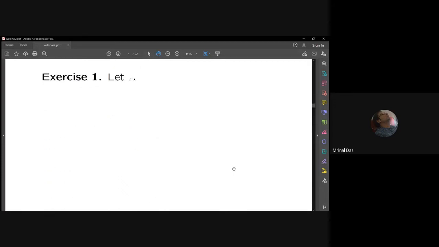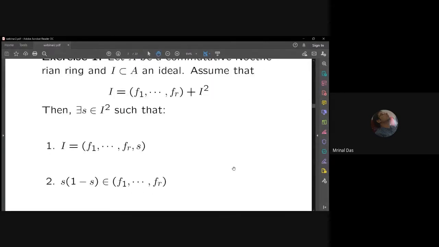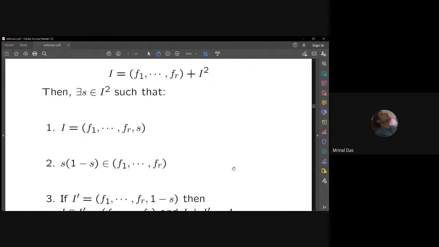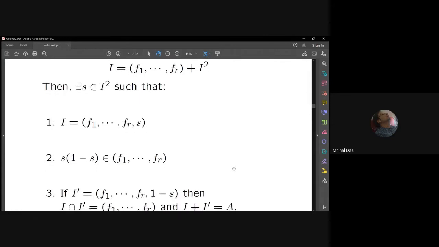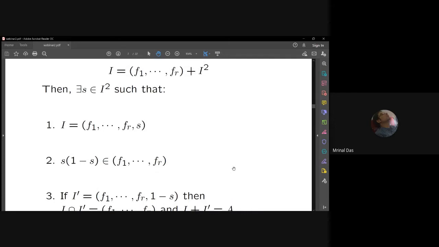And s has certain properties which are very useful. So s times (1 minus s) is in (F1, F2, ..., Fr). And if I prime is taken to be (F1, F2, ..., Fr, comma 1 minus s), then I prime is co-maximal with I, because I contains s and I prime contains 1 minus s. And then I intersection I prime is nice, that is (F1, F2, ..., Fr). So this is the whole exercise. And a hint for this exercise would be to use Nakayama's lemma.